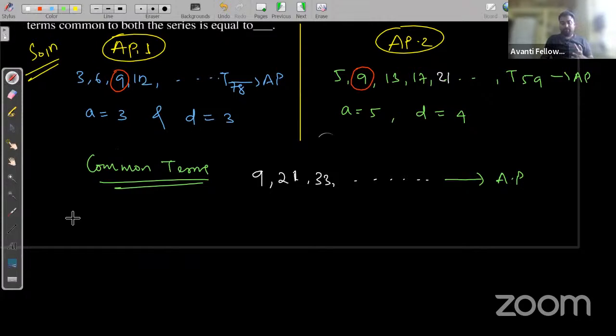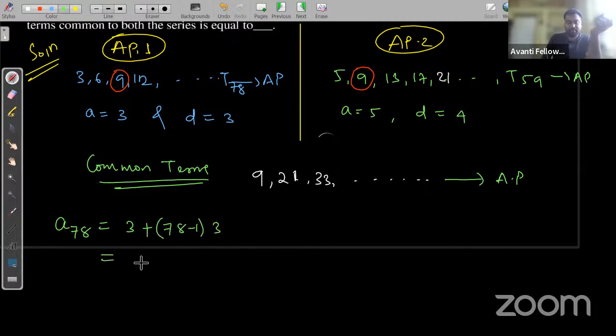For the first arithmetic progression, I'll try to find the last term of this arithmetic progression, that is T78, or we can say A78. So A78 will be the first term, 3, plus (78 minus 1) into d, that is 3.